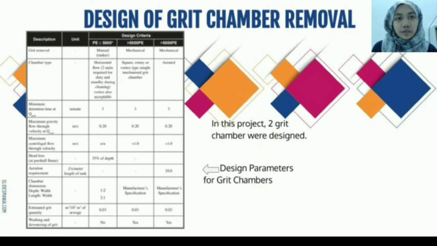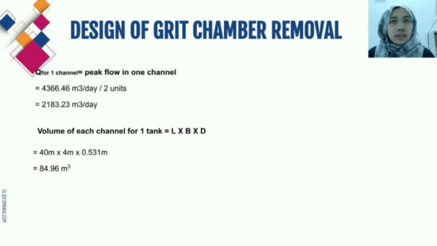Next is the design of grit chamber. Parameters shown here is the parameter of grit chamber and we design based on PE less than 5,000 criteria. The design of grit chamber in this project is manual and has 2 tanks of it. In this design of grit chamber, peak flow for one tank is 2,183.23 meter cube per day as we use 2 units of tank.